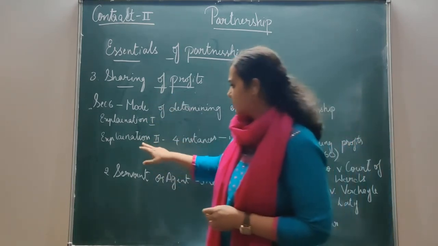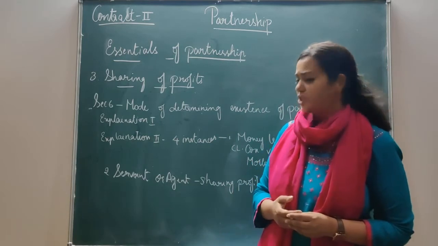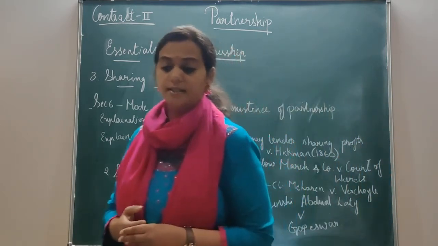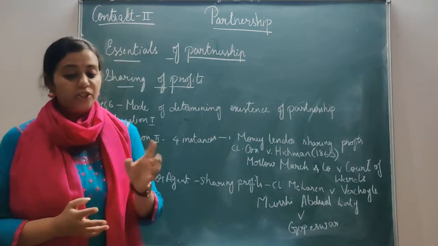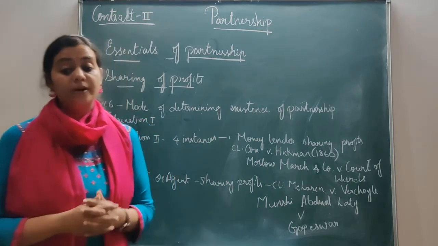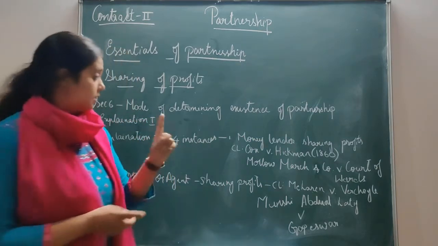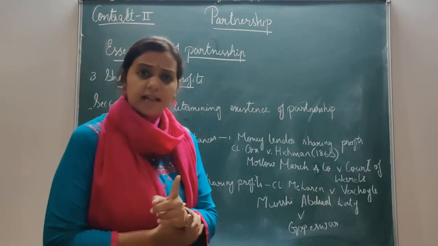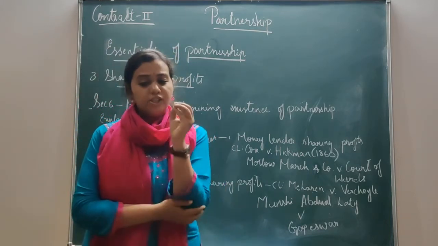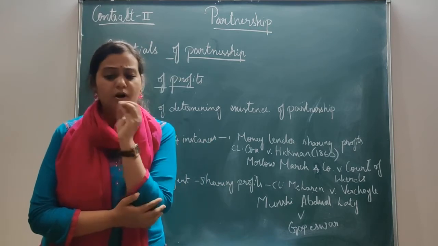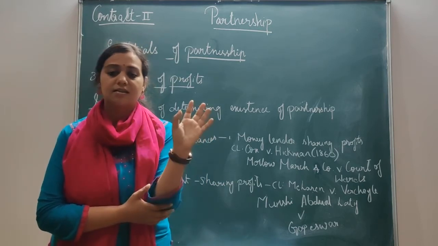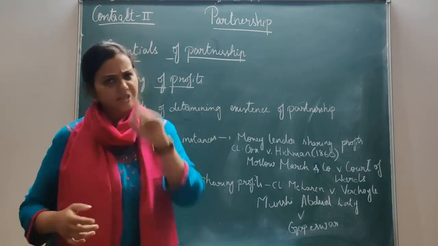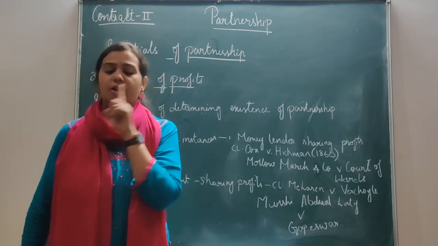Then coming to explanation 2, it gives us four instances. It mentions four instances where a person may be sharing profits, yet the real relation between the parties sharing profit is not that of partners. They share profit, still they are not partners.